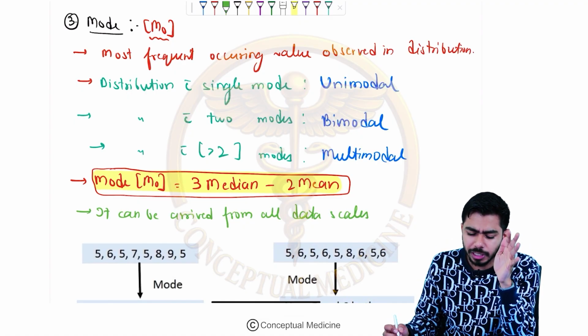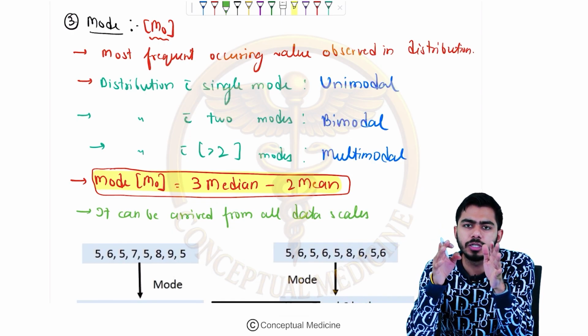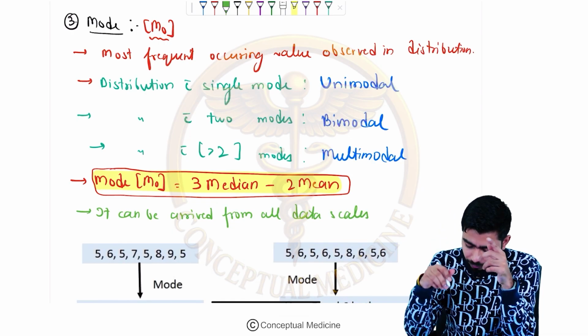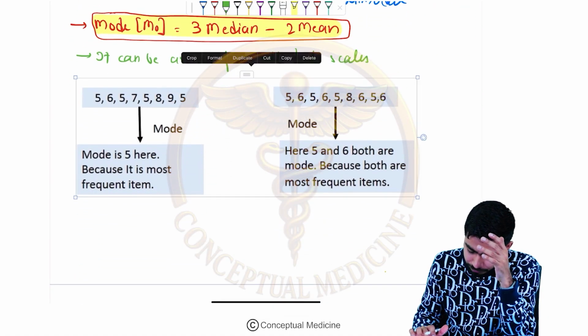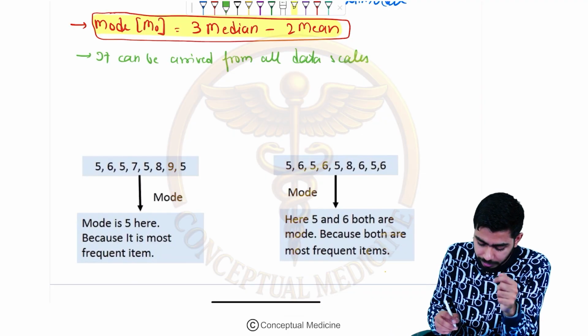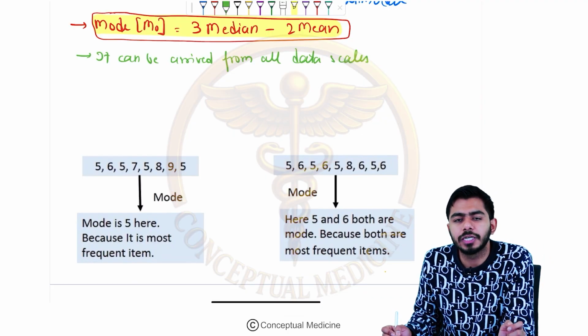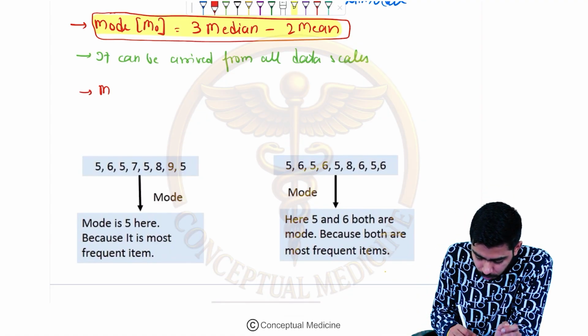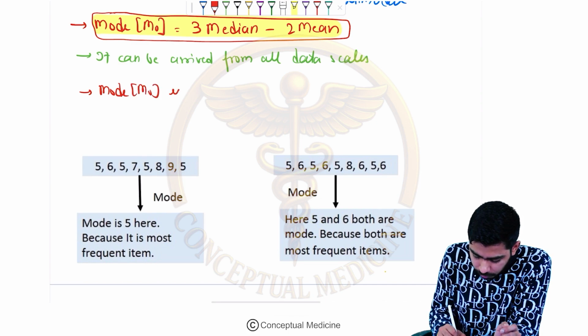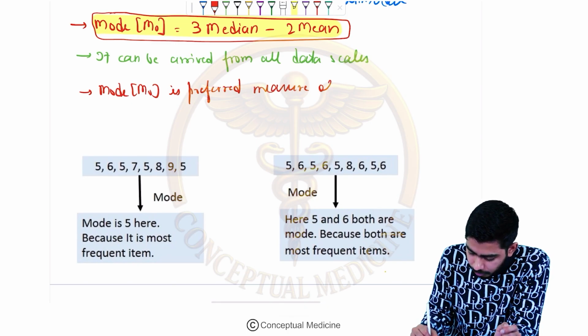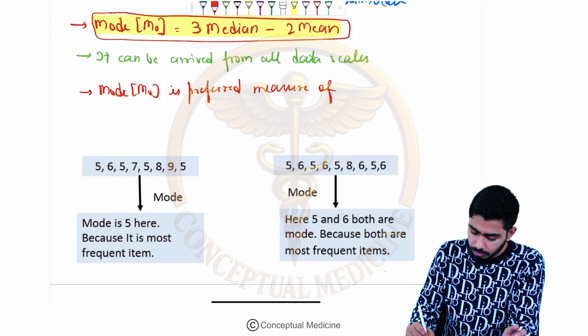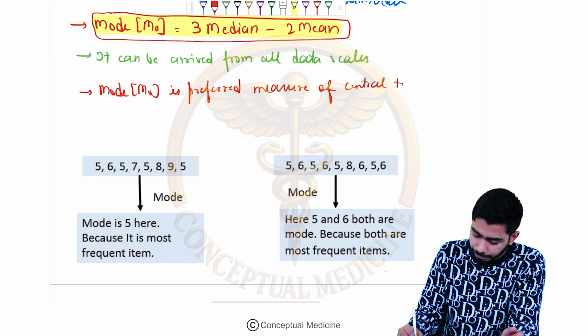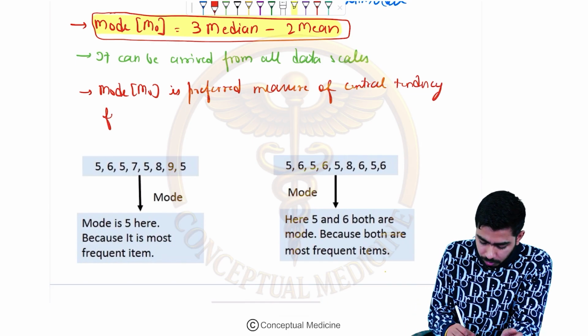mode over here. Now mode, if I tell you, it is the most preferred measure of center tendency for the nominal data scale. If I want to calculate the measure of center tendency for the nominal data scale, I can calculate the mode. Mode is the preferred measure of center tendency, because in the measure of center tendency we are talking about 3 things: mean, median, mode, right? Measure of center tendency for nominal data scale, right?